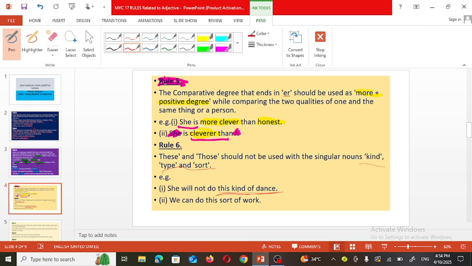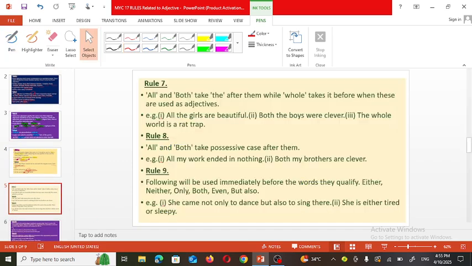So this word is used before dance types. Second sentence, we can do this sort of work. This sort of work, not these sort. So singular form must be used before kind as well as sort or type. Now see the next rule.